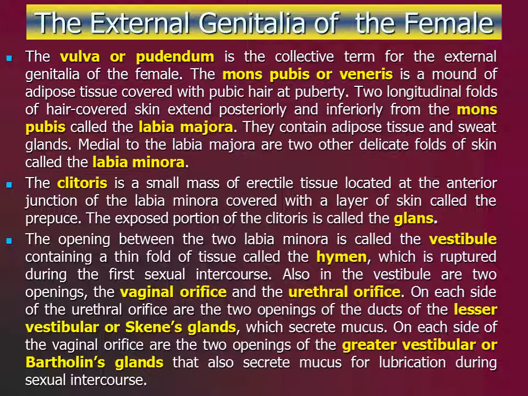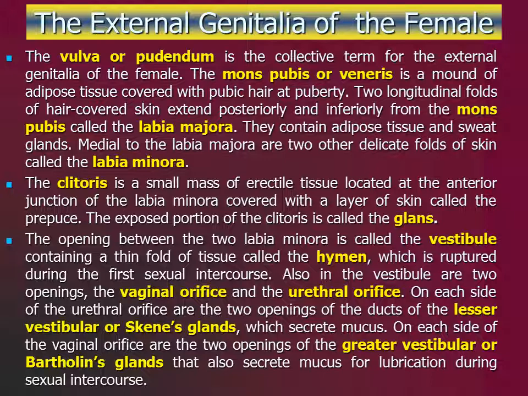Also located in the vestibule are the vaginal orifice and the urethral orifice, plus the openings of several ducts coming from the vestibular glands. Posterior to and on either side of the urethral orifice are the two openings of the ducts of the lesser vestibular or Skene's glands. These glands are homologous to the male prostate gland and they secrete mucus. On both sides of the vaginal orifice are the openings of two small glands called the greater vestibular or Bartholin's glands.